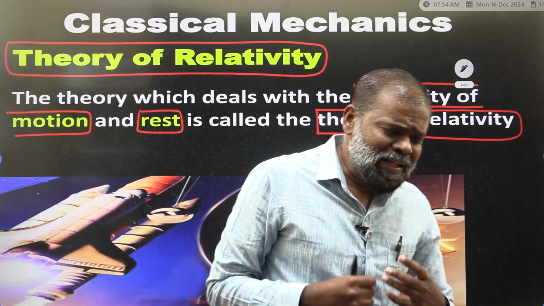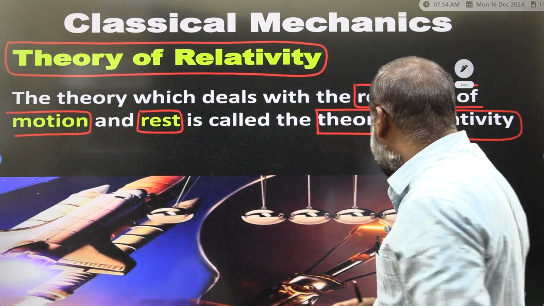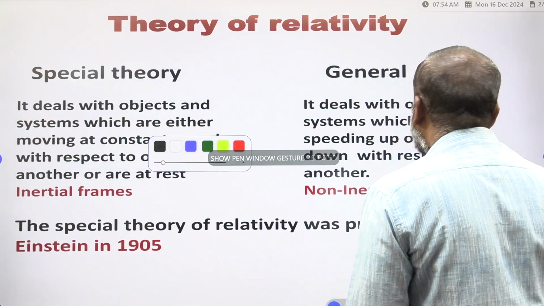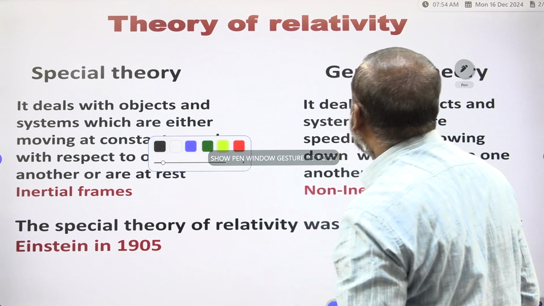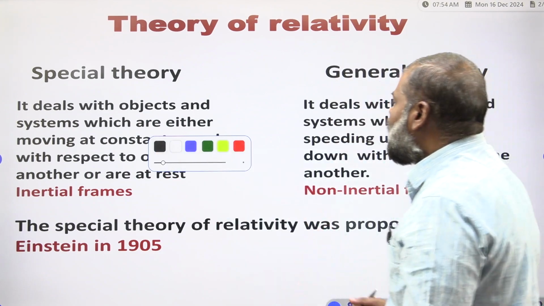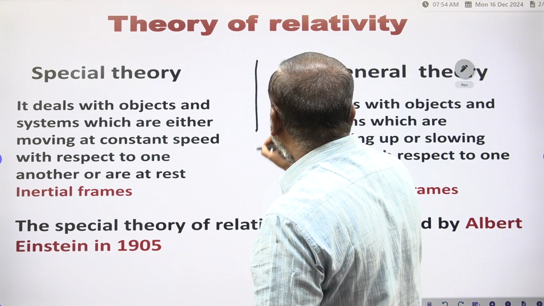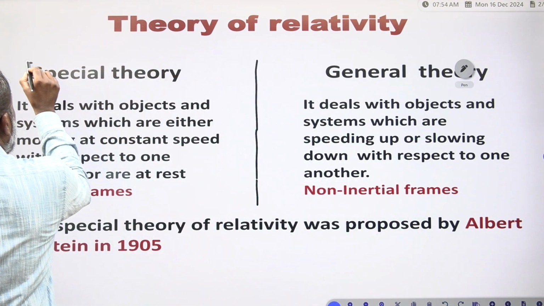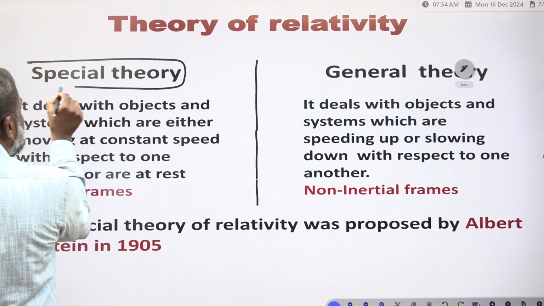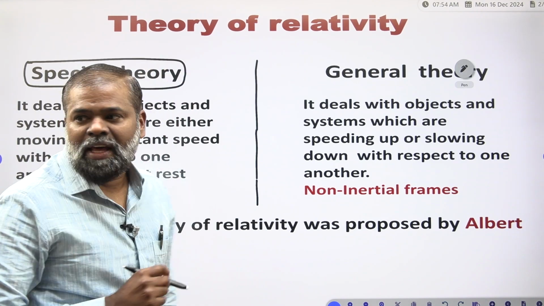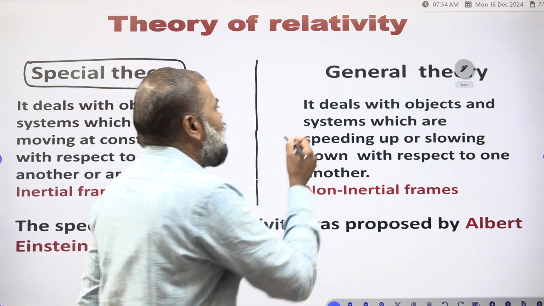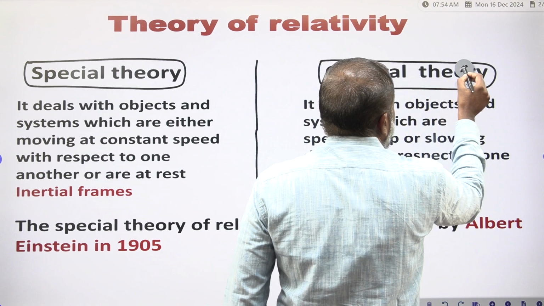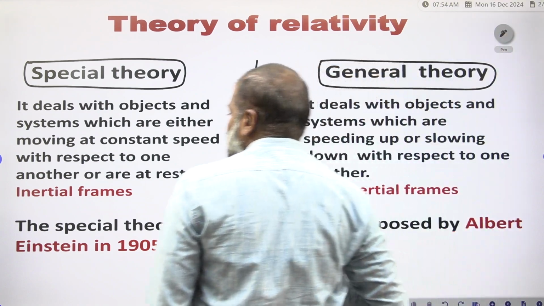Clear? The theory of relativity is of two types. The theory of relativity is divided into two types. The first one is the special theory. The second one is the general theory.